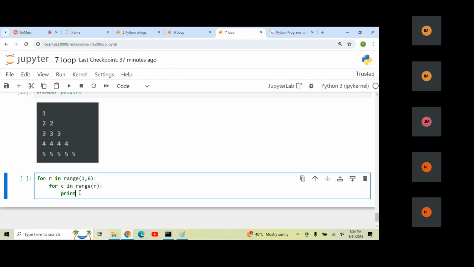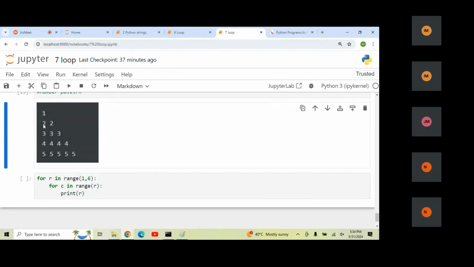print which value. So first you can see first is printing only one time, means the row value is printing, then again row value, second row is printing, third row is printing, fourth row, 5. Like this it is repeating automatically. Columns are increasing according to the rows here. For example, first row only one time it will iterate. Second row two times it will iterate. Third row three times it will iterate.